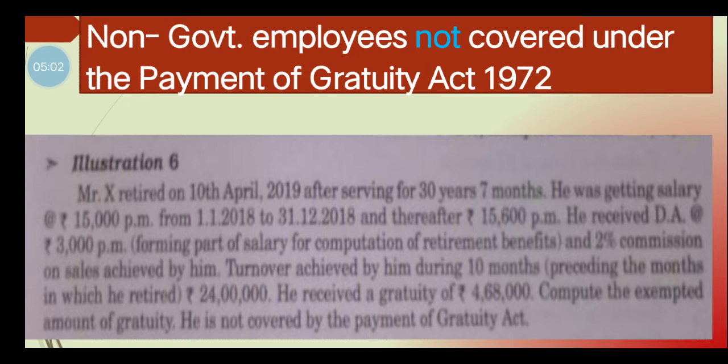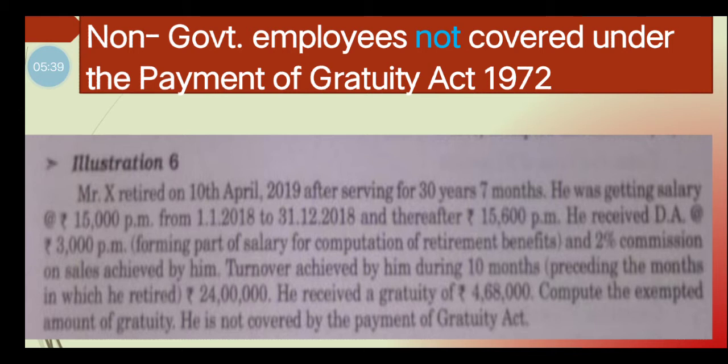What is the basic salary of this person? Mr. X's basic salary is 15,000 per month from 1/1/2018 to 31/12/2018. After that, it increased to Rs 15,600 per month. So for January, February and March 2019, his basic pay is 15,600, and for the remaining 7 months, June to December, his basic pay is 15,000 per month.